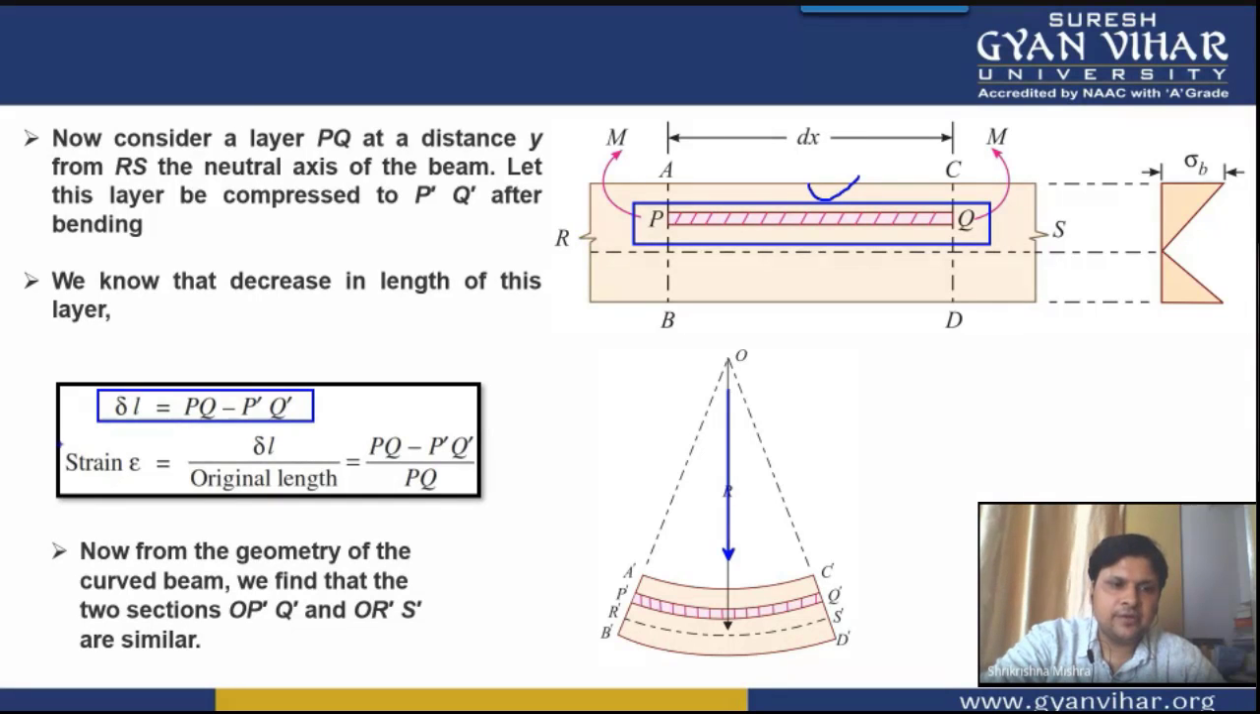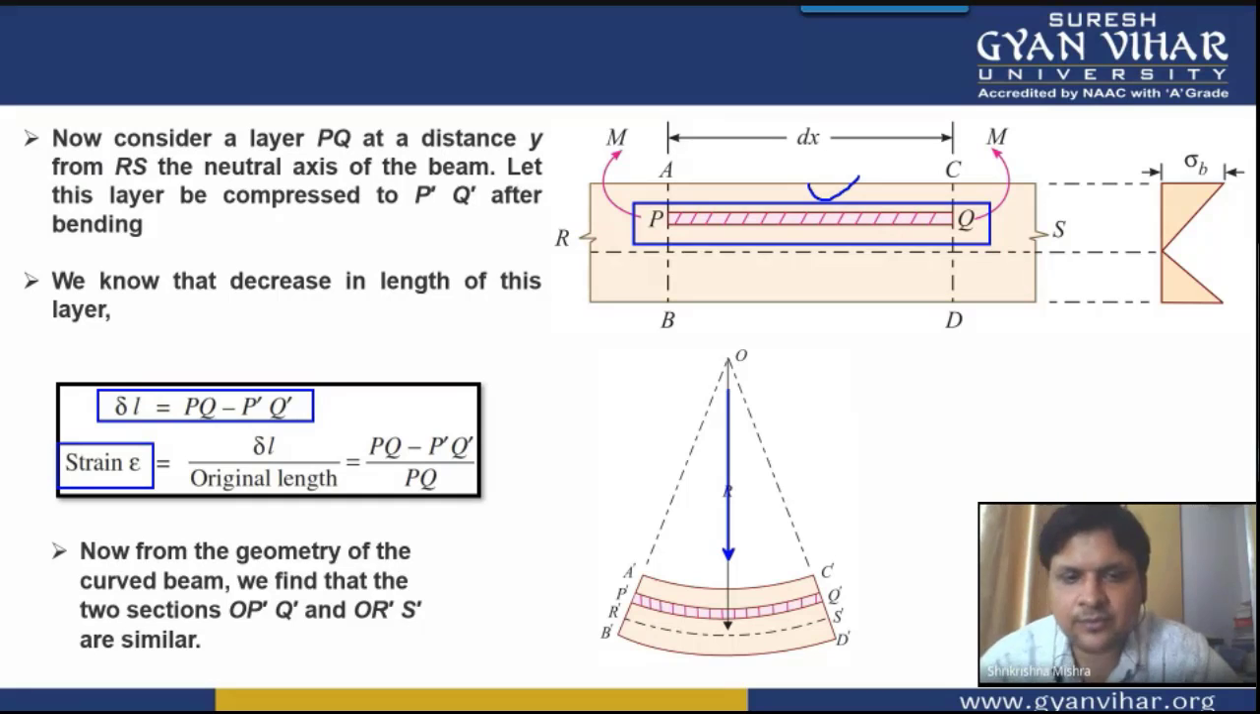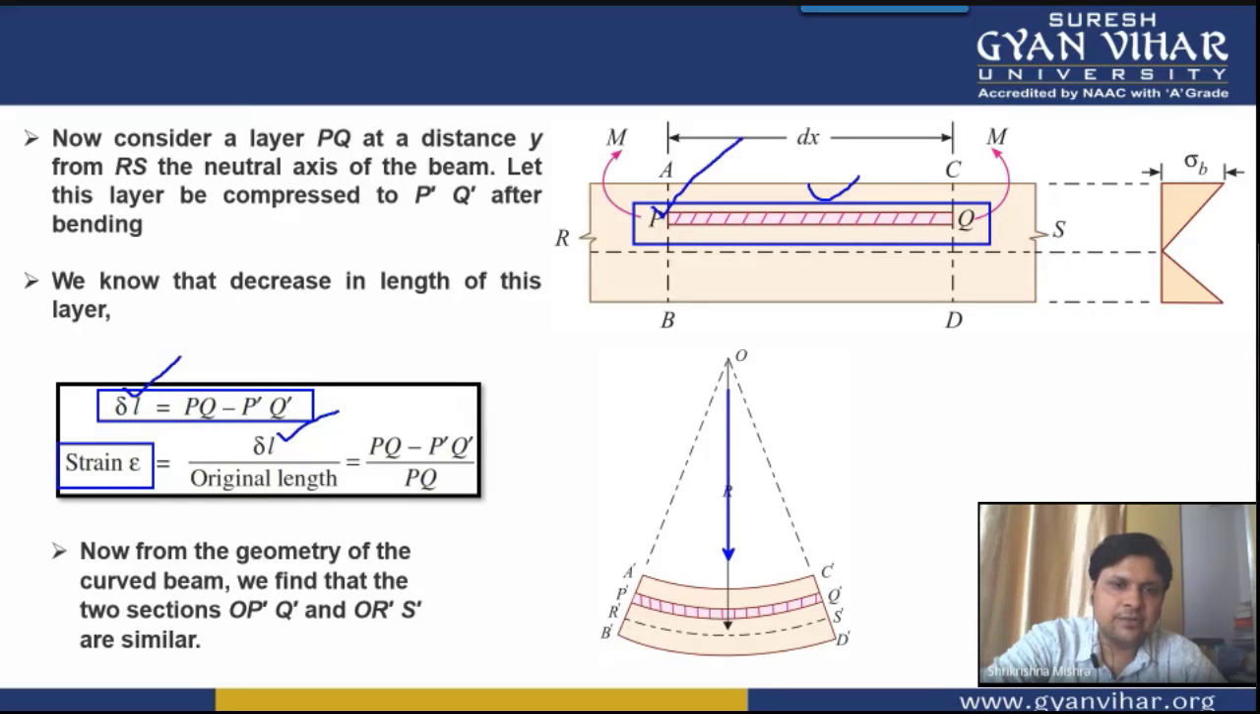If we want to calculate the value of strain, we all know it is the change in length upon original length. Previously, we denoted the change in length by del L. So del L is the change in length, and the original length is PQ. So del L by PQ is your strain. Del L can be further written as PQ minus P dash Q dash.